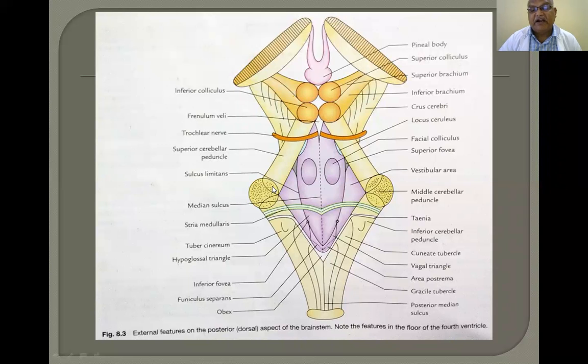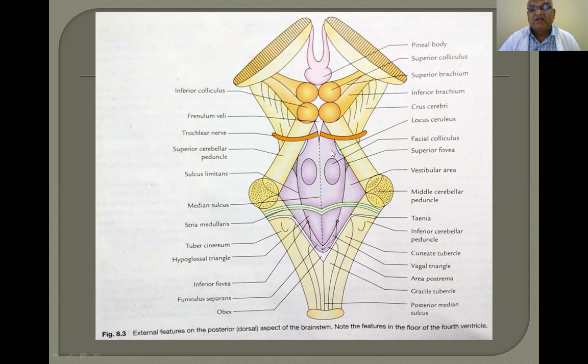Now, if you draw a diagram, this is the floor of the fourth ventricle. The upper part is the open part and the lower one is the closed part. So you can see this is the floor of the fourth ventricle. This is the trochlear nerve arising from the dorsal aspect.